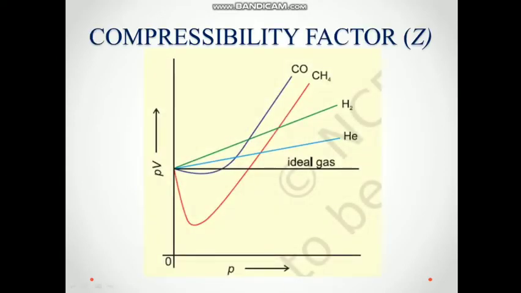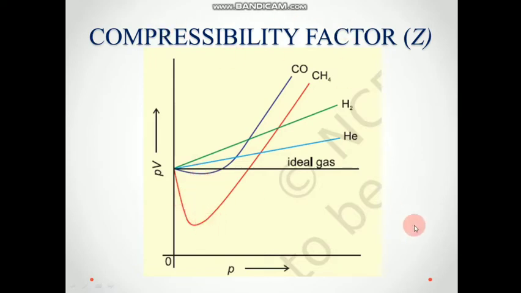We have discussed this graph yesterday. You don't have to draw this today. So in this graph of Boyle's law, we have told that the real gases are deviating from the ideal behavior. For example, carbon monoxide is deviating just this much. But in case of CH4, it is deviating a bit more than that of CO from the ideal gas behavior in this figure.